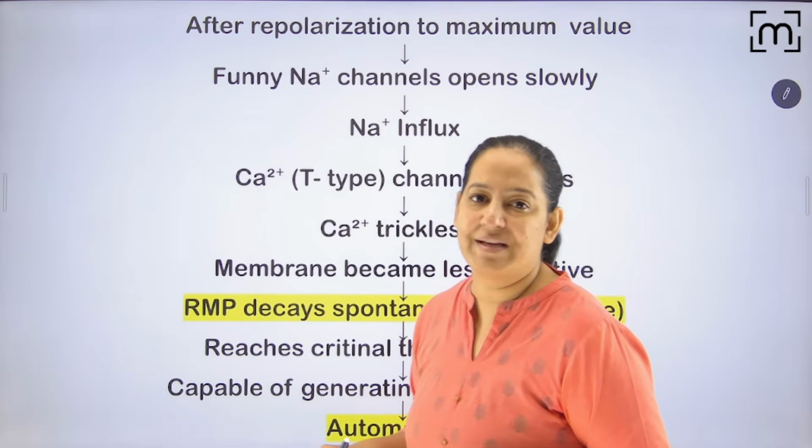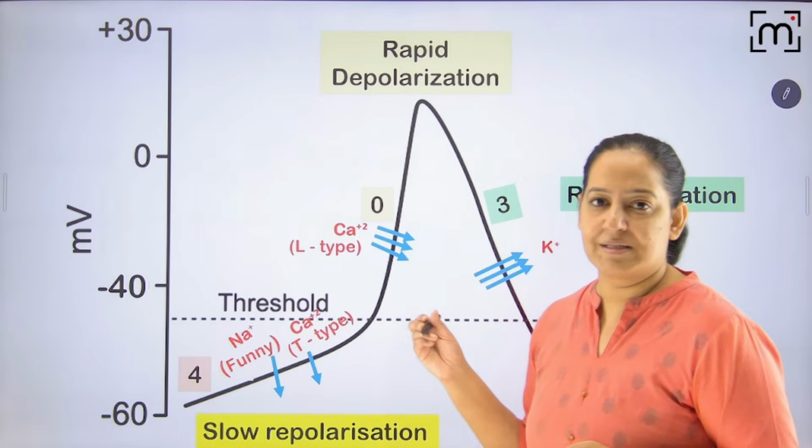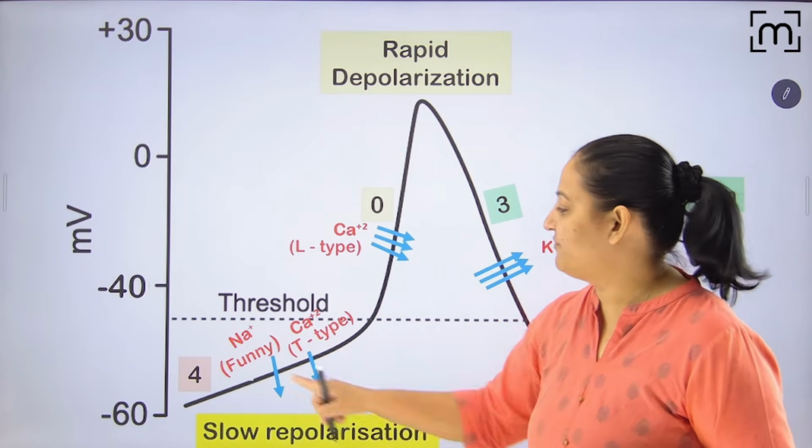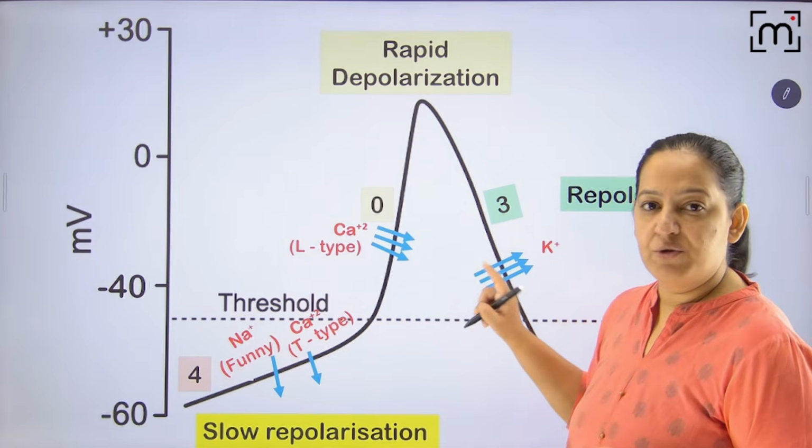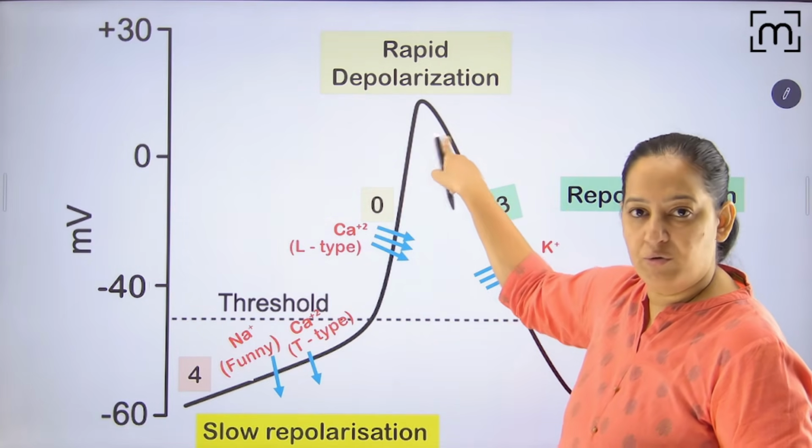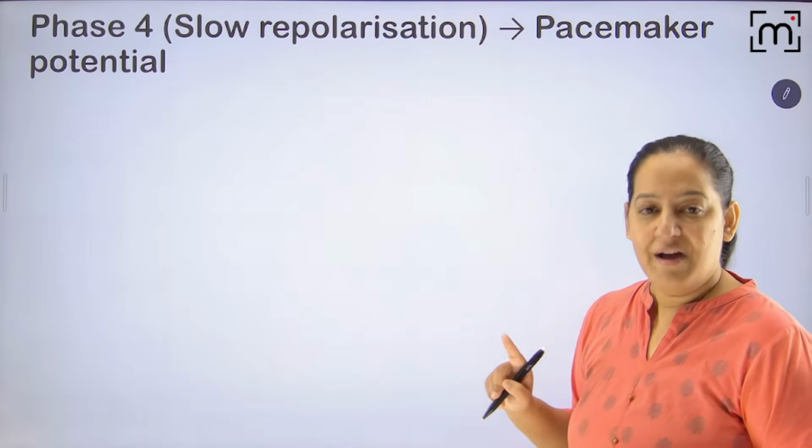This is the graph. You can see this is the graph. I will show you the graph. Here we have only 3 phases. Phase 4, phase 0, phase 3. We don't have 1 or 2 after 0. Directly phase 3 is there. I hope you got it.